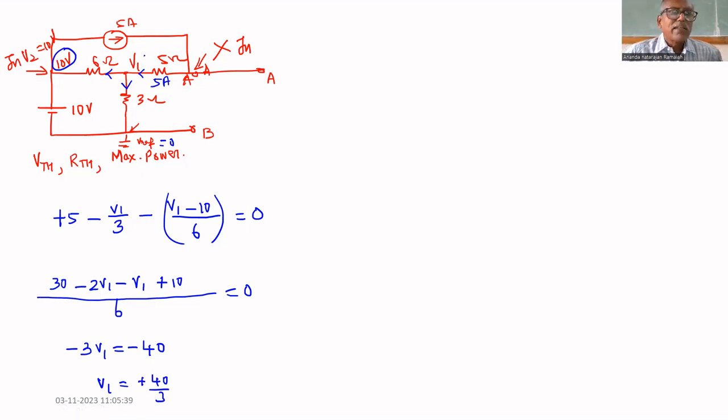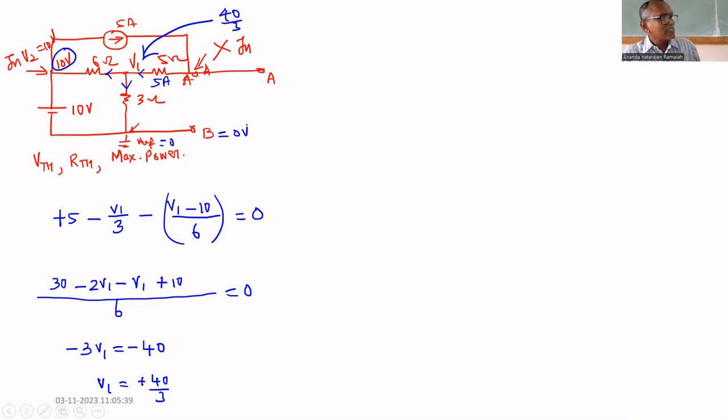So the potential at this point is 40 divided by 3. We know B equal to 0 volt. If we know the voltage at A, we can say Thevenin's voltage. At V1, the voltage is 40 by 3.